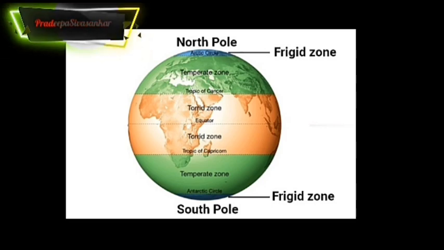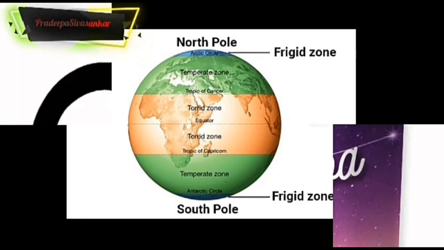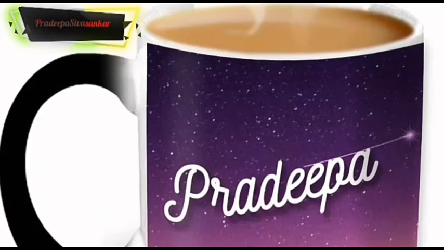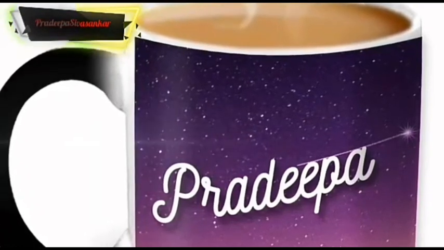The area between the North Pole and the Arctic Circle, and between the South Pole and the Antarctic Circle, receives very little sunlight. So they are called the frigid zone. These are the three important heat zones of the Earth. Hope you have understood.